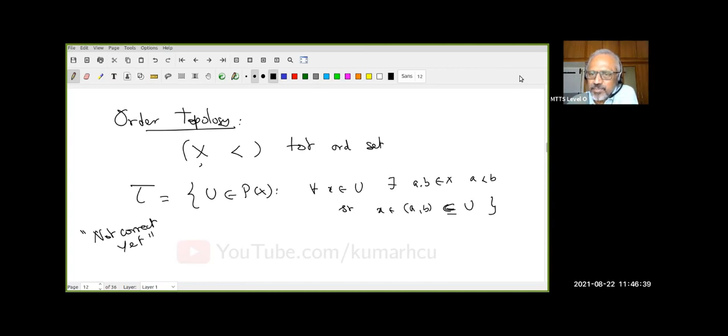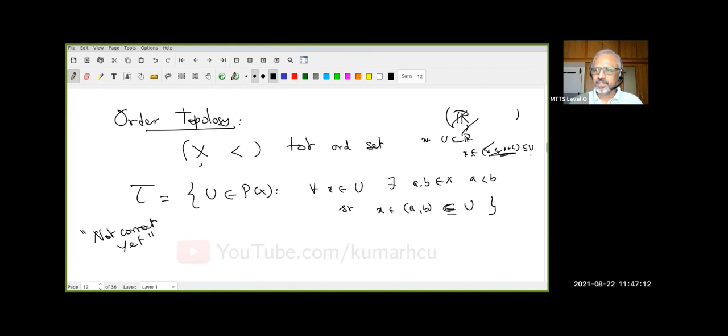See, I'm just simply mimicking the definition of topology on R. When do I say U, a subset of R, is open? You give me any X, there exists an interval from X minus epsilon to X plus epsilon which is contained in U. You understand that? There is an open interval which has X and which is contained in U. That's all I needed. I'm just mimicking the definition. How many of you understand this? Now, do all of you understand at least this?